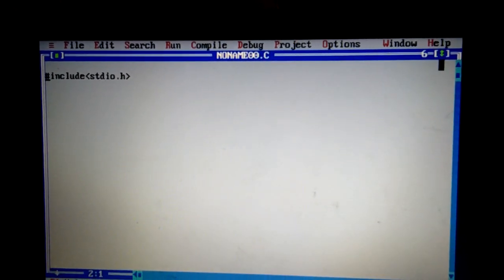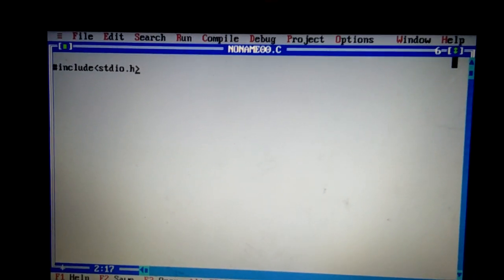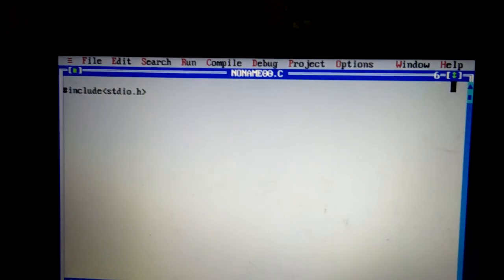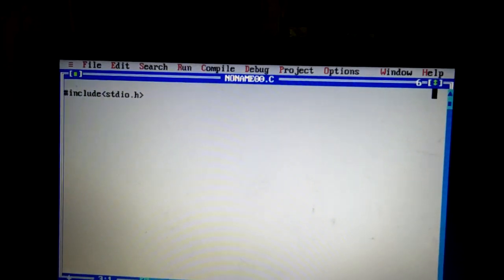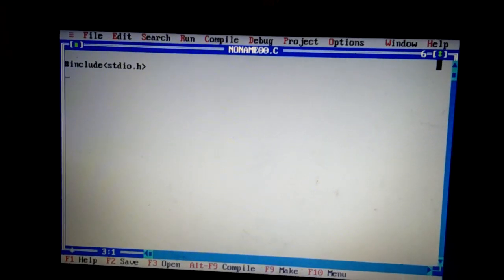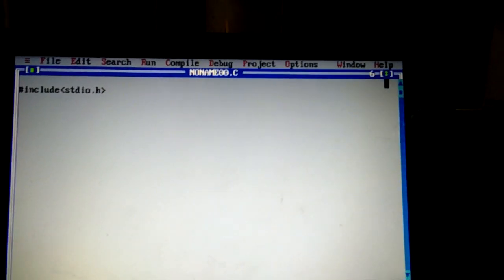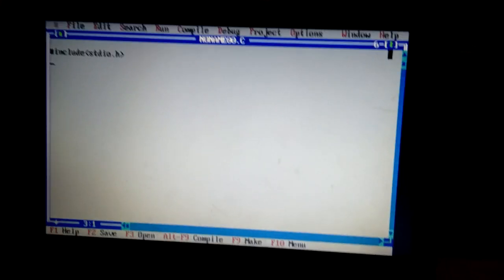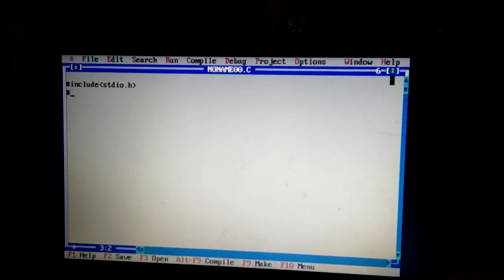I said earlier, a C program will have structure, global variables, comment lines, then preprocessor directives. This is the preprocessor directive. Let me write it in. I will write a simple C program which will simply display a small message.